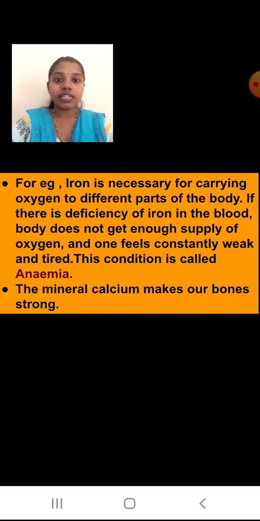Okay, next example is calcium. You know, in your teeth, to have strong teeth you need calcium. To have strong nails, you need the calcium. Strong nails means your nails should be proper. Growth of nails should be proper, right? So at that time you require the calcium. Okay students, so to have strong bones also you require the calcium. Okay, I hope till here is clear to you.